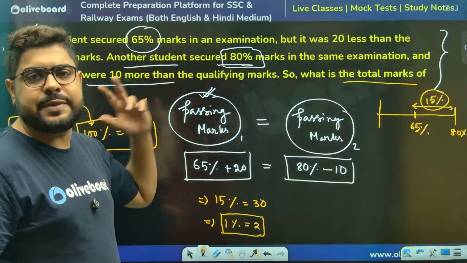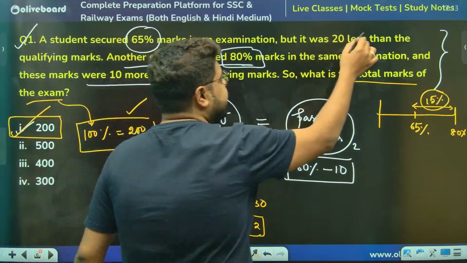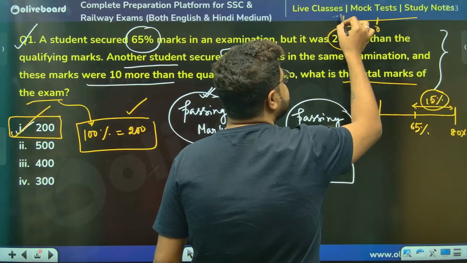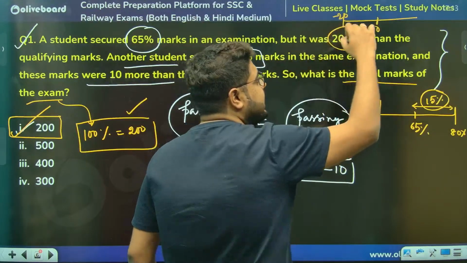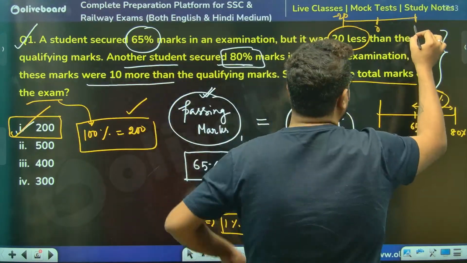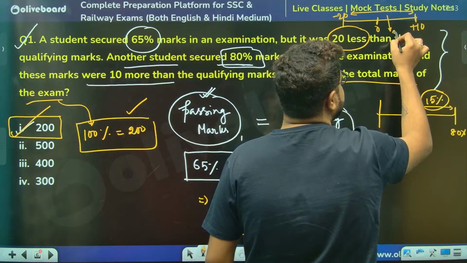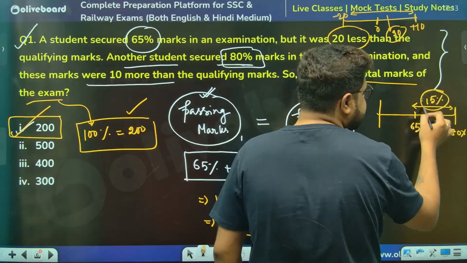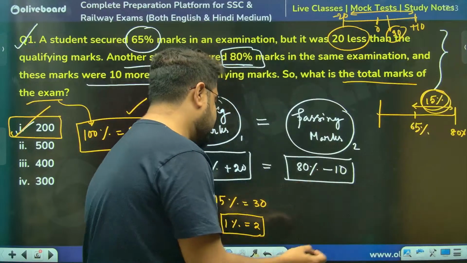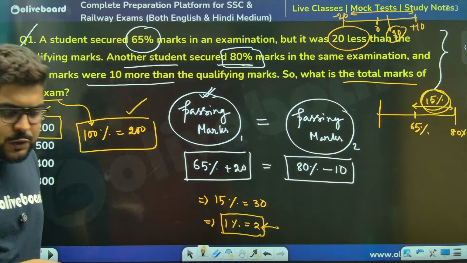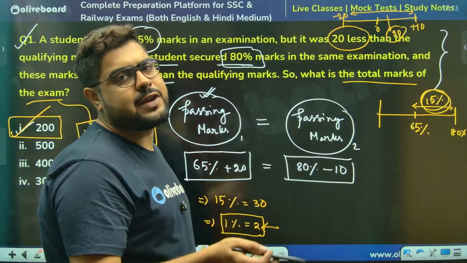What is the difference between marks? One is 20 less, so if the qualifying mark is 0, one is minus 20, and the other is plus 10. So the difference between these two is 30 marks. So 15% is 30, and from there also you can say 1% is 2. The remaining thing will be the same. Both ways are equally good.